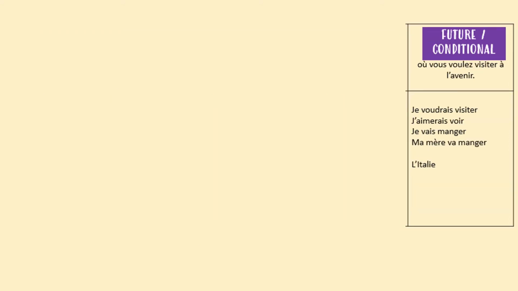Now I'm going to do my future and conditional. I've already planned out the verbs that I'm going to use. I'm not going to use anything different. I'm going to use those ones because I know how to form them. I'm not going to start imagining some ideal scenarios that I would love to write about in English and then try and put them into French. No, no, no. I'm going to think about what I know how to write in French and I'm going to make that my text.